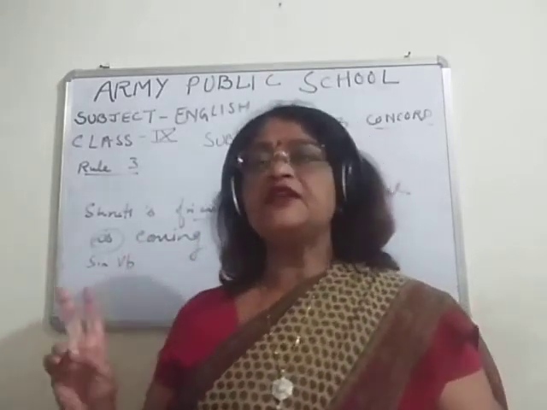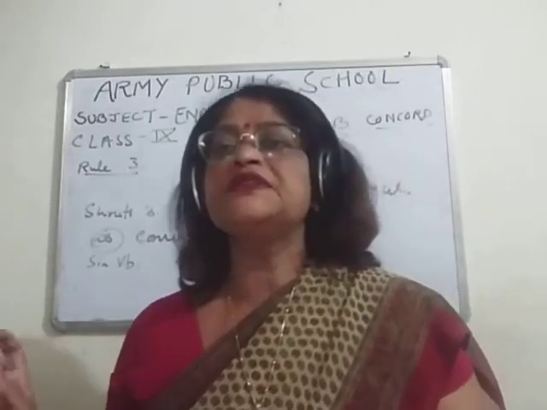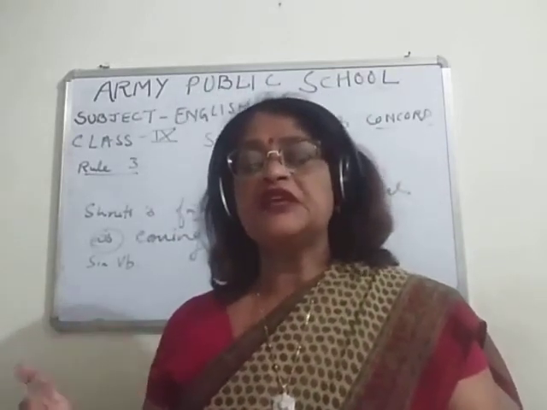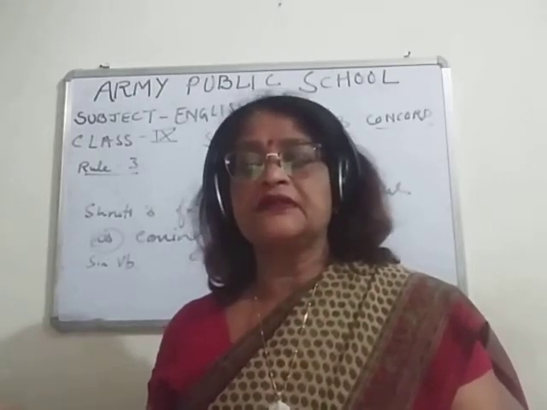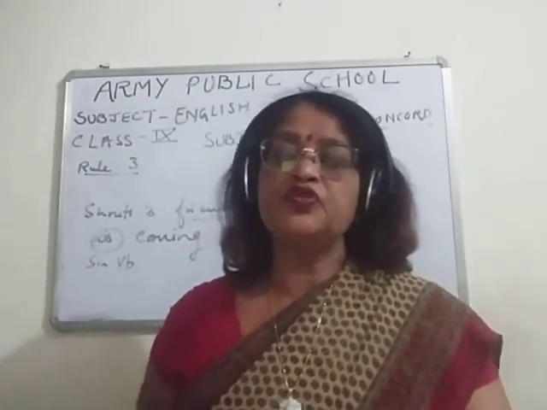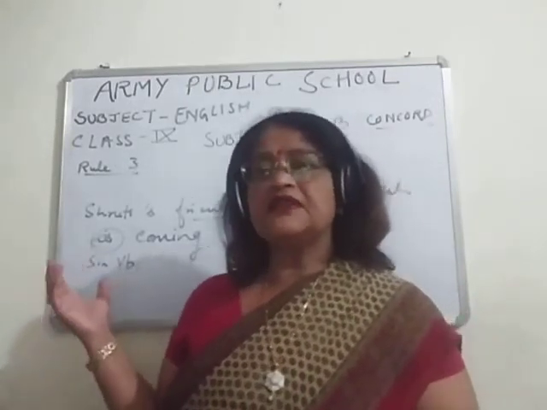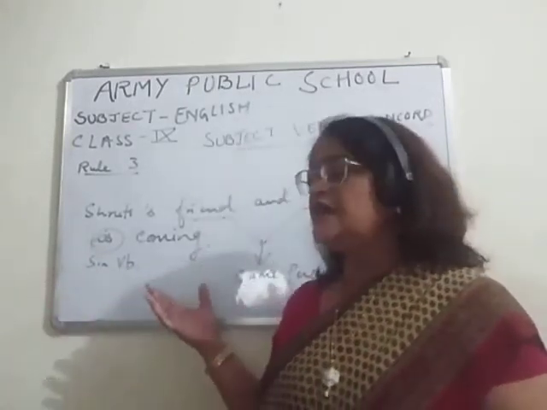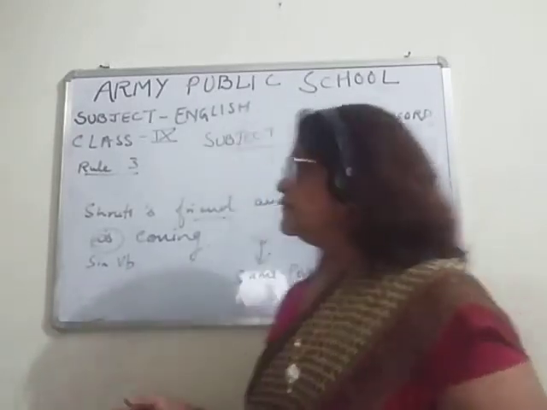When two singular nouns are there and they refer to the same person, then the verb used is singular. So children, I have written a nice example here. With the help of the example, it will be much easier for you to understand.